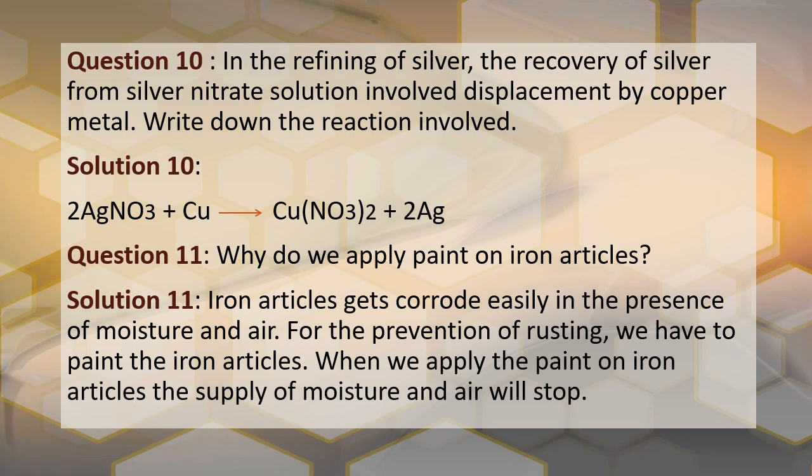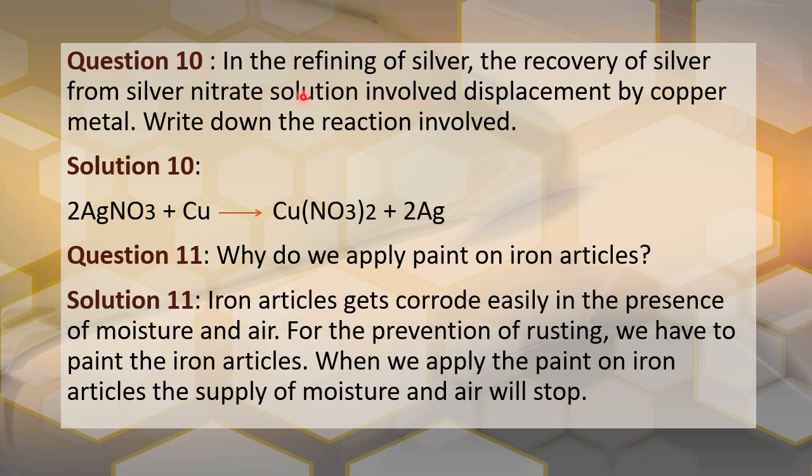In the refining of silver, the recovery of silver from silver nitrate solution involved displacement by copper metal. Write down the reaction involved. This is an industrial application. Whenever you want to refine, to purify, refining is purification. Purification of silver, the recovery of silver from silver nitrate, involves a displacement reaction by copper.